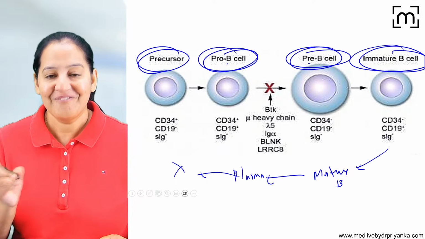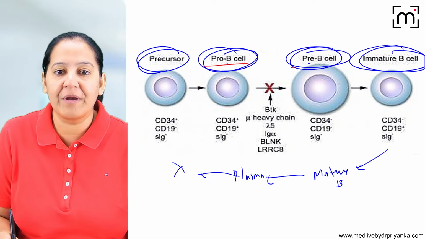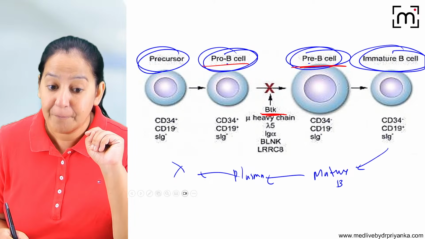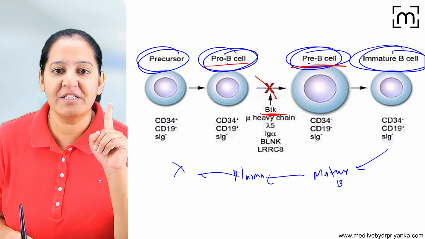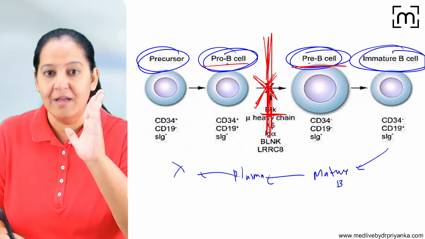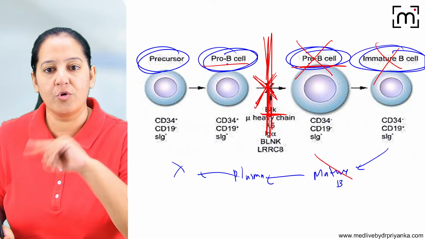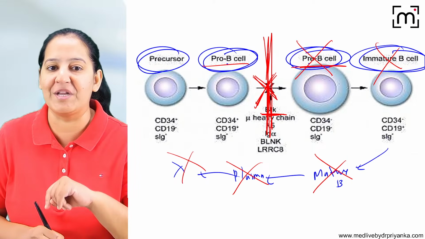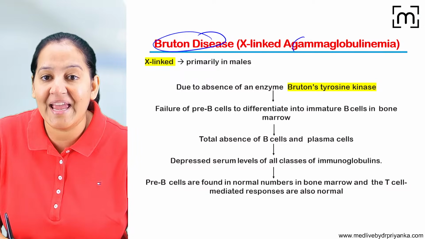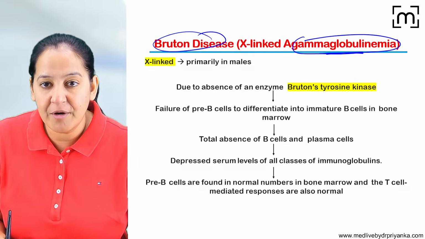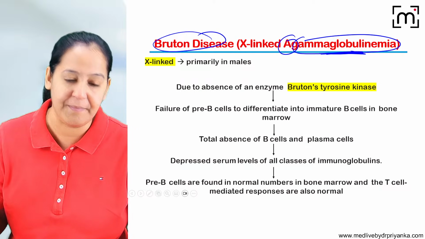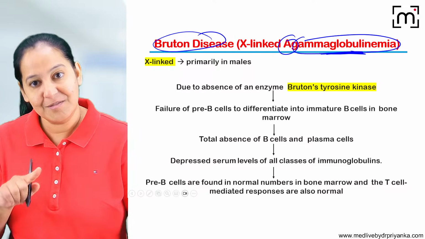For the conversion of pro-B to pre-B, we require an enzyme. The name of the enzyme is Bruton tyrosine kinase, BTK. Imagine if this enzyme is absent in someone. So pro-B cell will not convert into pre-B cell. No pre-B cell, no immature, no mature B cell, no plasma cell, no antibody, zero antibody. Since it is zero antibody, the other name is agammaglobulinemia. Gamma globulin means antibody, A means absent. Absent antibodies. Got it? So that is Bruton disease.